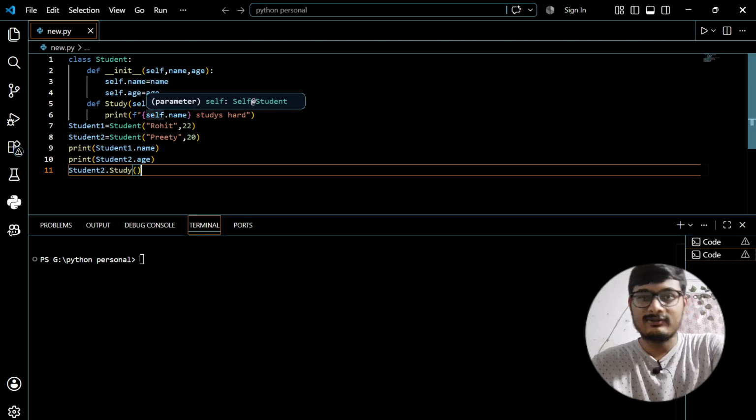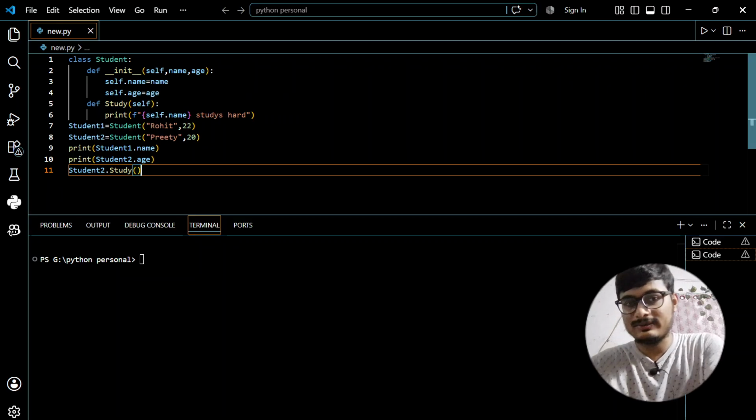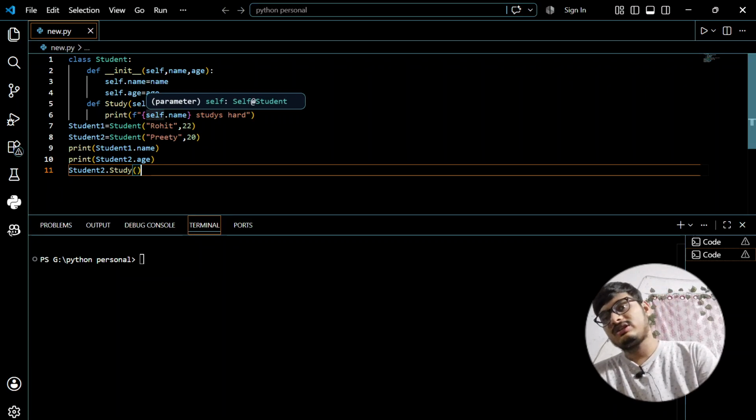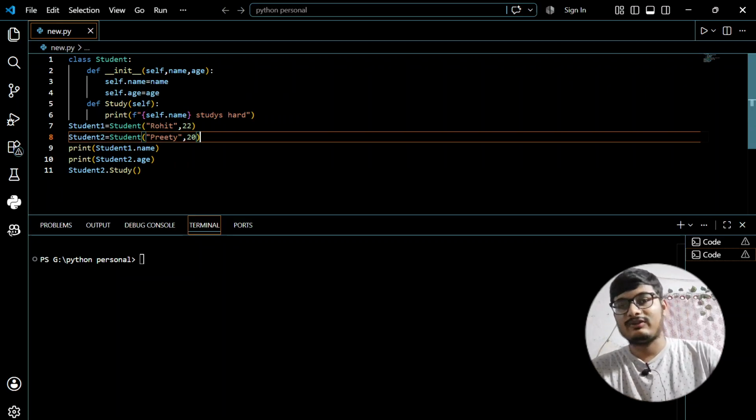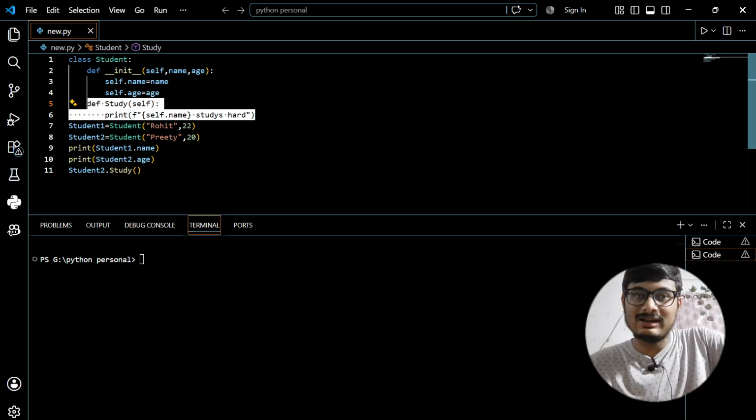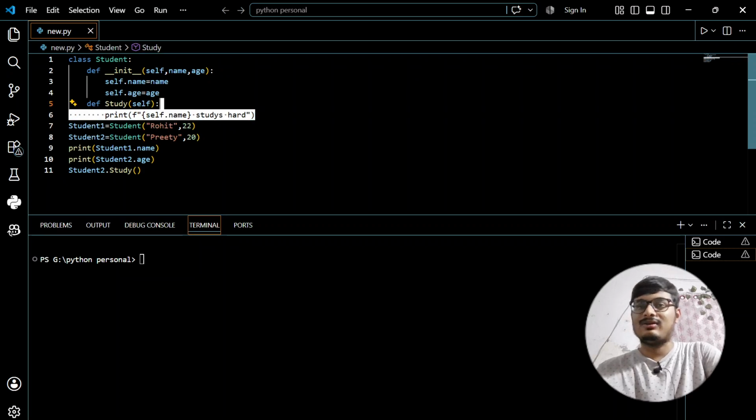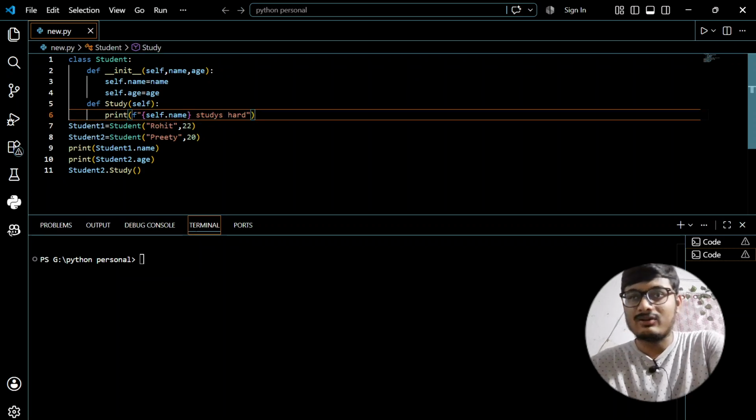I'm just calling this method. A function defined inside a class is called a method. Nothing different, it's just a function that I have defined inside a class. So when I define a function inside a class, it will be called a method. So how do I call this function or method in this case?